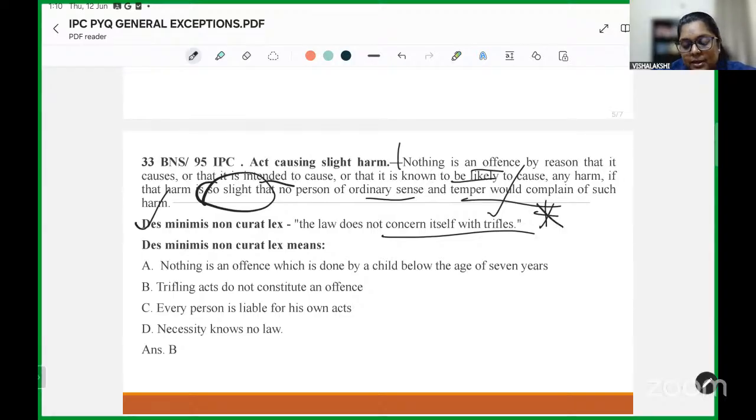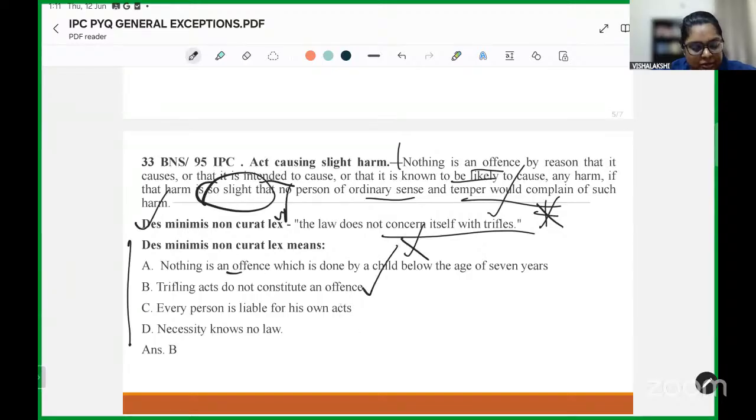Very important Latin maxim. Most often, if a maxim has to be asked, this is the one that I have seen that comes in the papers. So, de minimis non curat lex has been asked in multiple ways. This one tries to find out the meaning of the maxim and says nothing is an offense which is done by a child below the age of 7 years. Trifling acts do not constitute an offense.